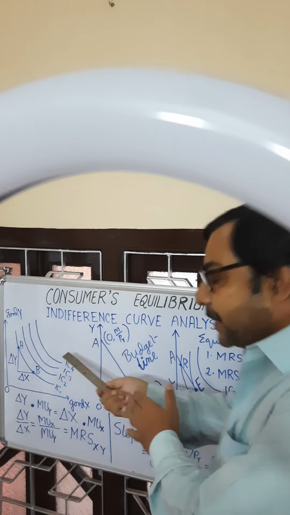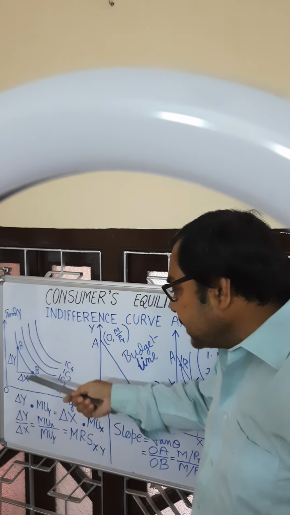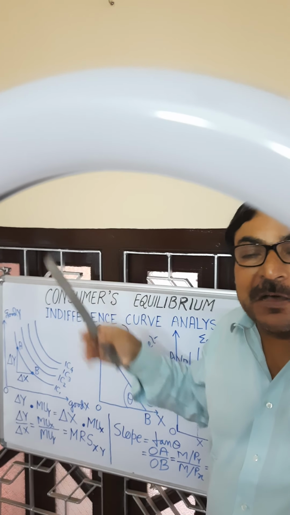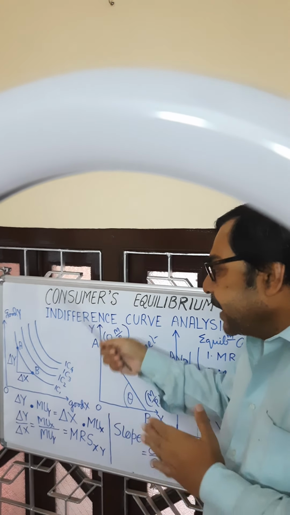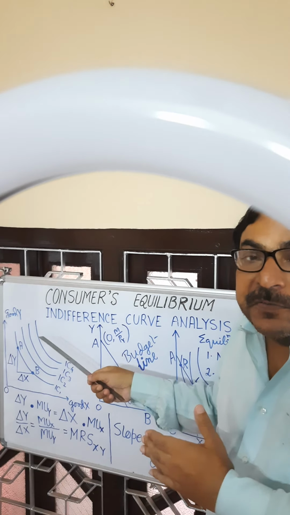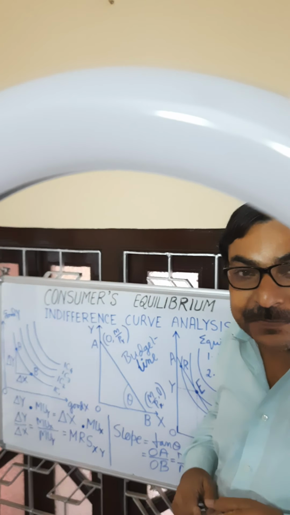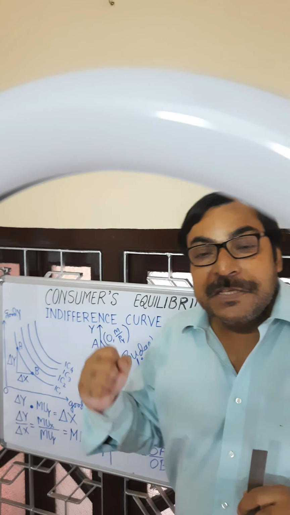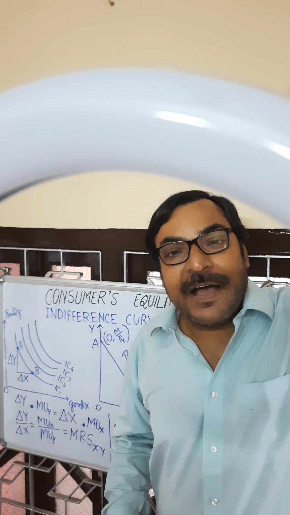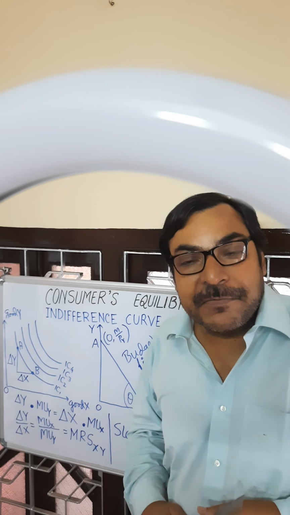See the diagram here. It is an indifference map. So many indifference curves are given, one after another. And higher indifference curve gives higher satisfaction. And consumer is always motivated to maximize his satisfaction. So consumer's aim is to attain higher level of indifference curve.